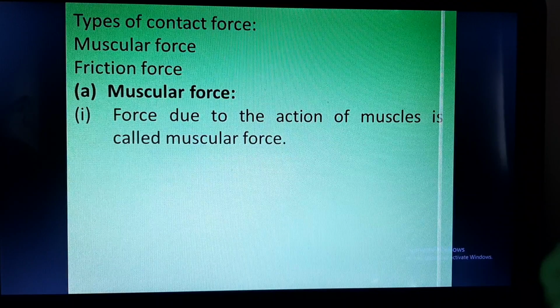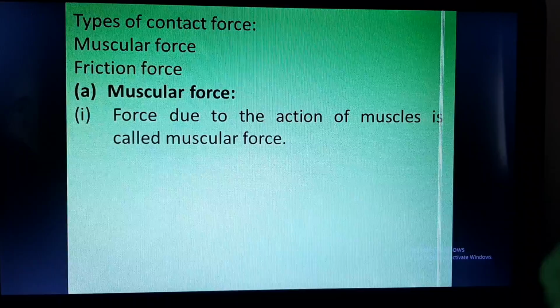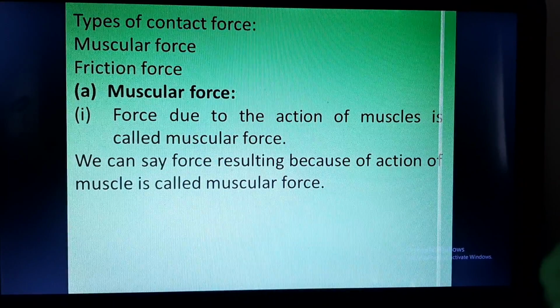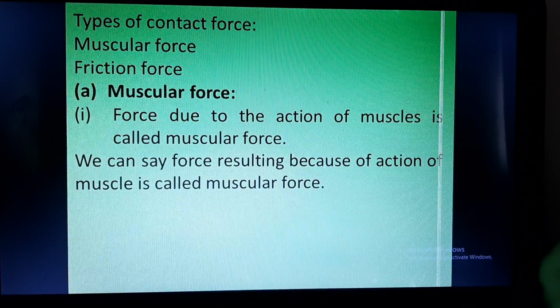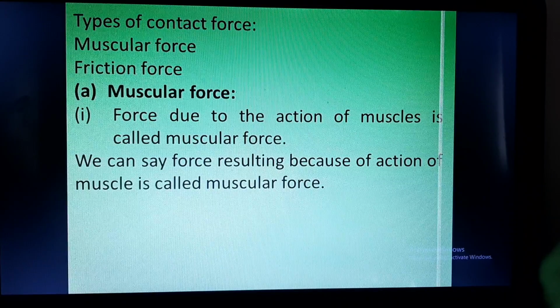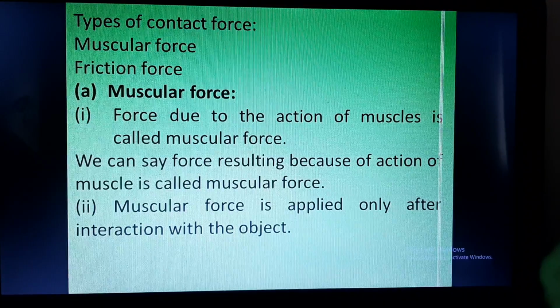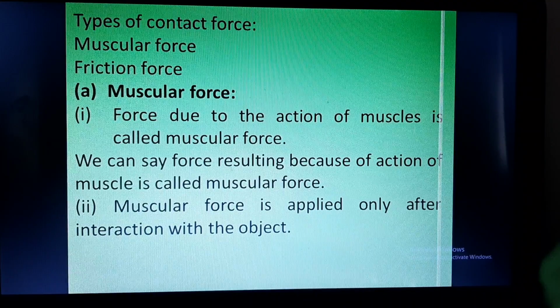Force which comes into play due to the action of muscles is called muscular force. Now these muscles can be of animal and these muscles can be of human as well. We can say force resulting because of action of muscles is called muscular force, and muscles are found in living organisms. So muscular force is applied only after the interaction with the object. So when is the muscular force applied? Only when there is an interaction of the source which is applying the force with the object which is receiving the force.